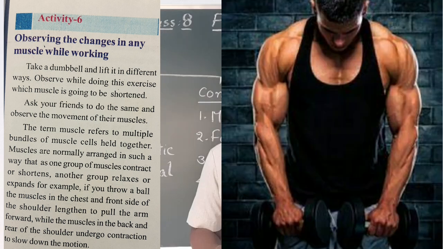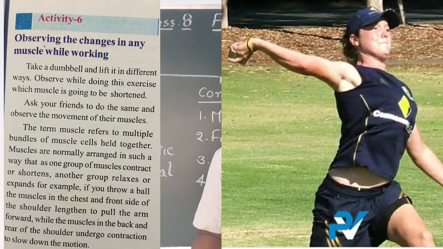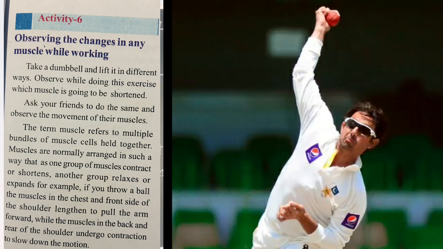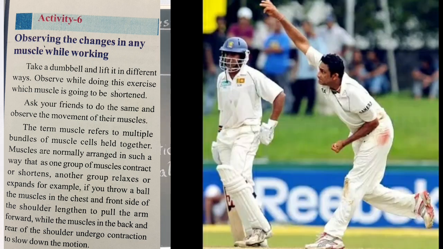The term muscle refers to multiple bundles of muscle cells held together. Muscles are normally arranged in such a way that as one group of muscles contracts or shortens, another group relaxes or expands. For example, if you throw a ball, the muscles in the chest and front side of the shoulder lengthen to pull the arm forward, while the muscles in the back and rear of the shoulder undergo contraction to slow down the motion.